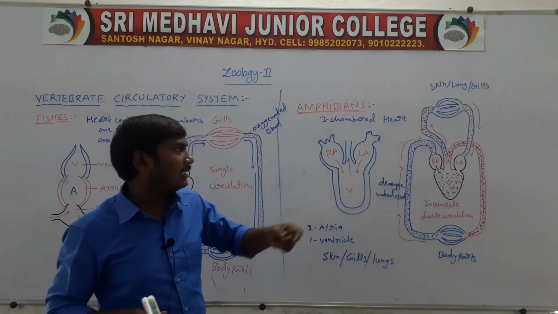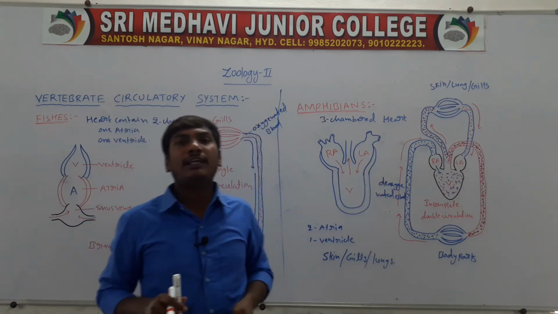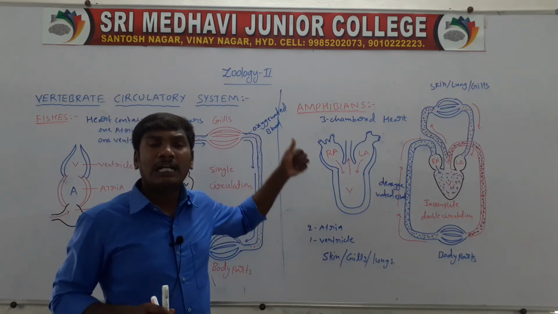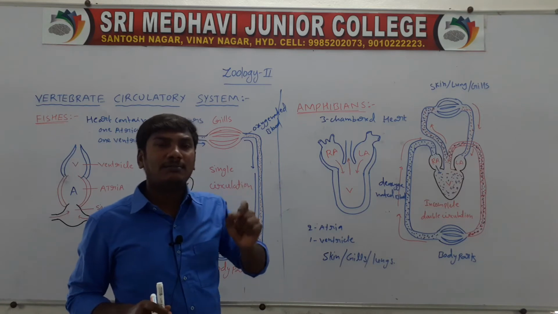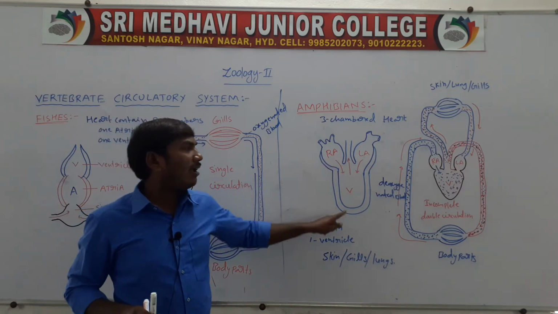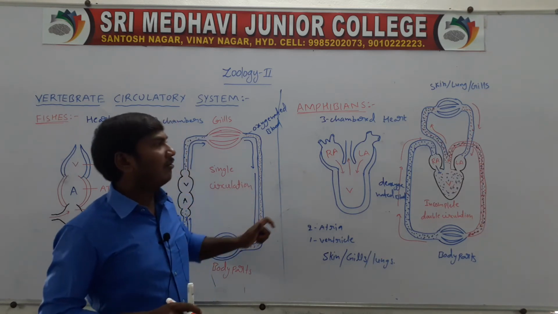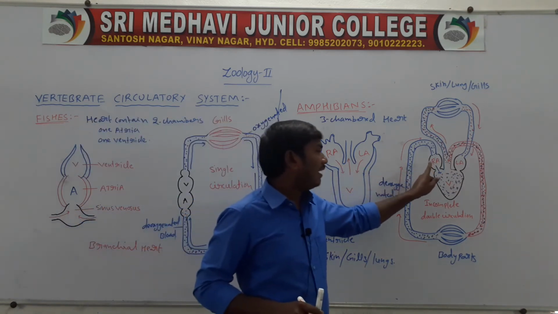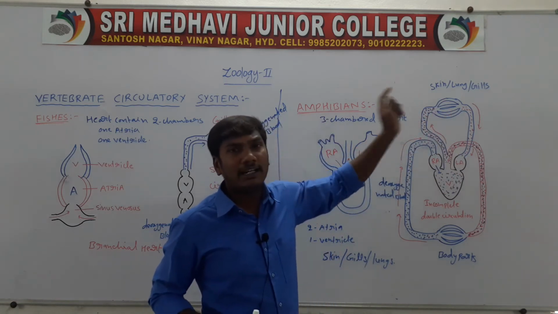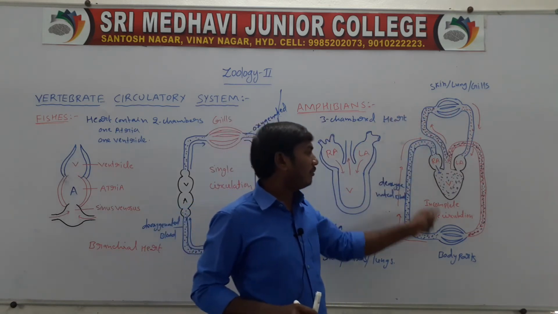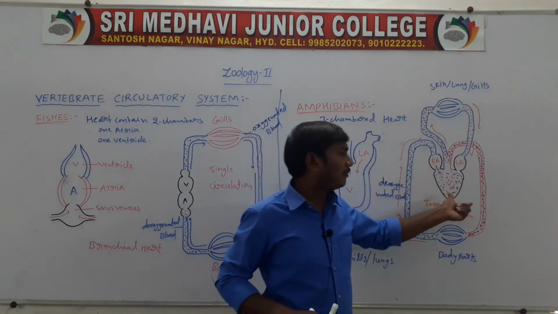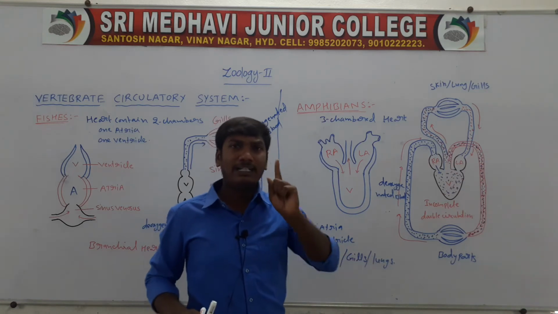The deoxygenated blood comes from all the body parts. So these are the amphibians. Amphibians contain a 3 chambered heart: 2 atria and 1 ventricle. The left atria receives oxygenated blood from the skin, lungs or gills, and the right atria receives deoxygenated blood from the body parts. These two open into the ventricle, a single ventricle.